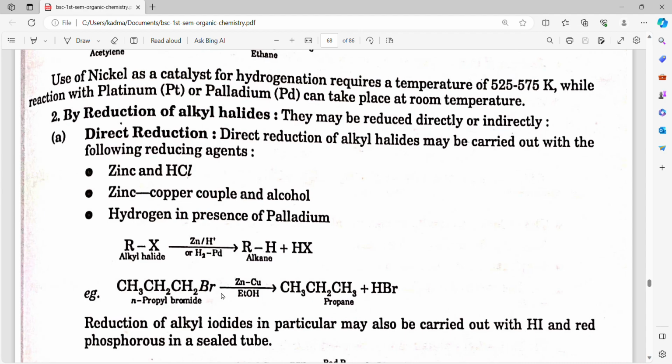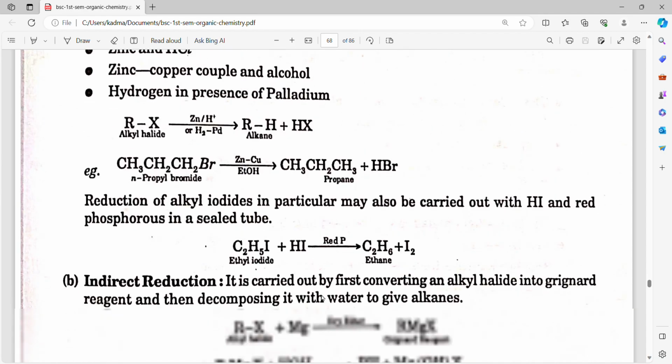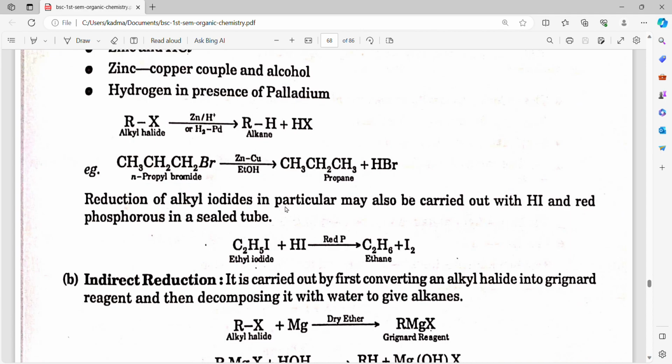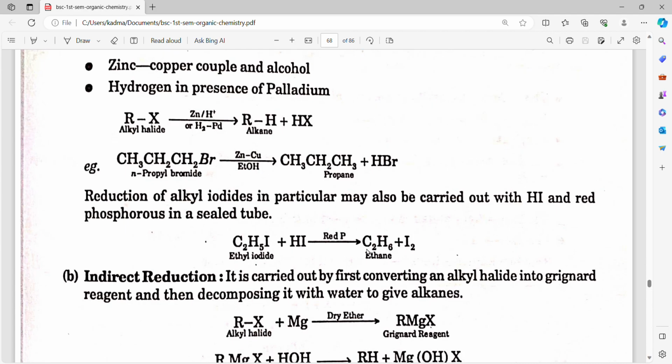N-propyl bromide in presence of copper and zinc gives propane plus HBr. Reduction of alkyl iodides in particular may also be carried out with HI and red phosphorus in a steel tube. Here we can see the reaction: ethyl iodide in presence of HI and red phosphorus gives ethane plus I2.